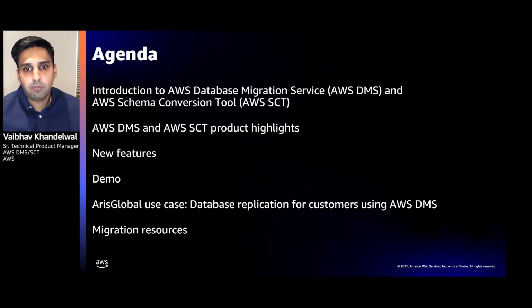Let's jump in and see what we have for the agenda today. First off, we'll talk about what AWS DMS and SCT services are. If you haven't seen these products or haven't read about them, this will give you a good intro to what they are all about, new features we have added so far, followed by a product demo. Once I'm done, Sam will walk us through their journey with AWS DMS. Then we'll be talking about some additional resources, followed by Q&A.